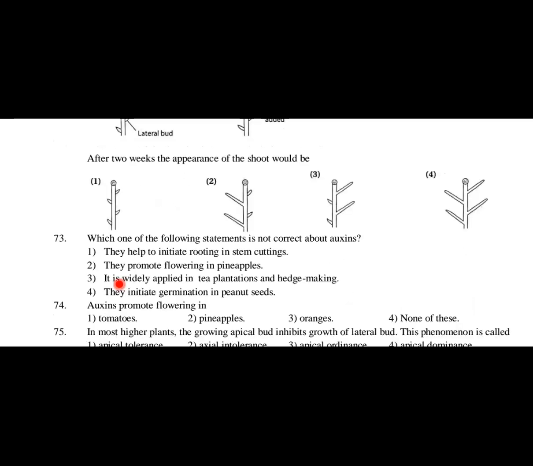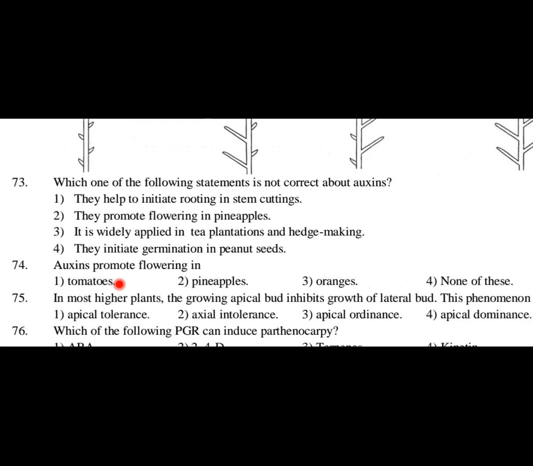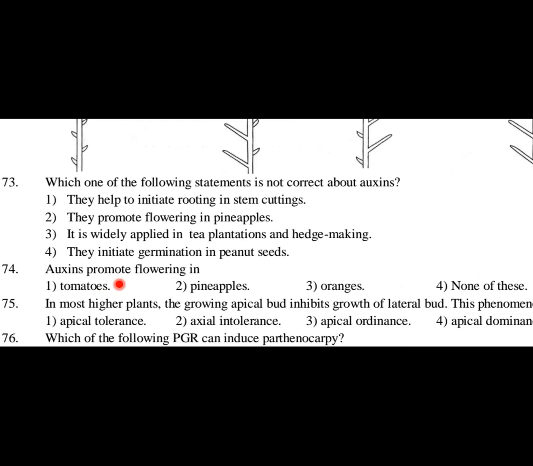Next question. Which of the following statements is not correct about auxins? Okay, they help to initiate rooting in stem cuttings. This is a right statement. They promote flowering in pineapple. Okay, this is also a right statement. It is widely applied in tea plantation and hedge making. Yes, because they suppress this one, promote apical dominance, and they initiate germination in peanut seeds. Okay, so it is widely applied in tea plantations and hedge making.